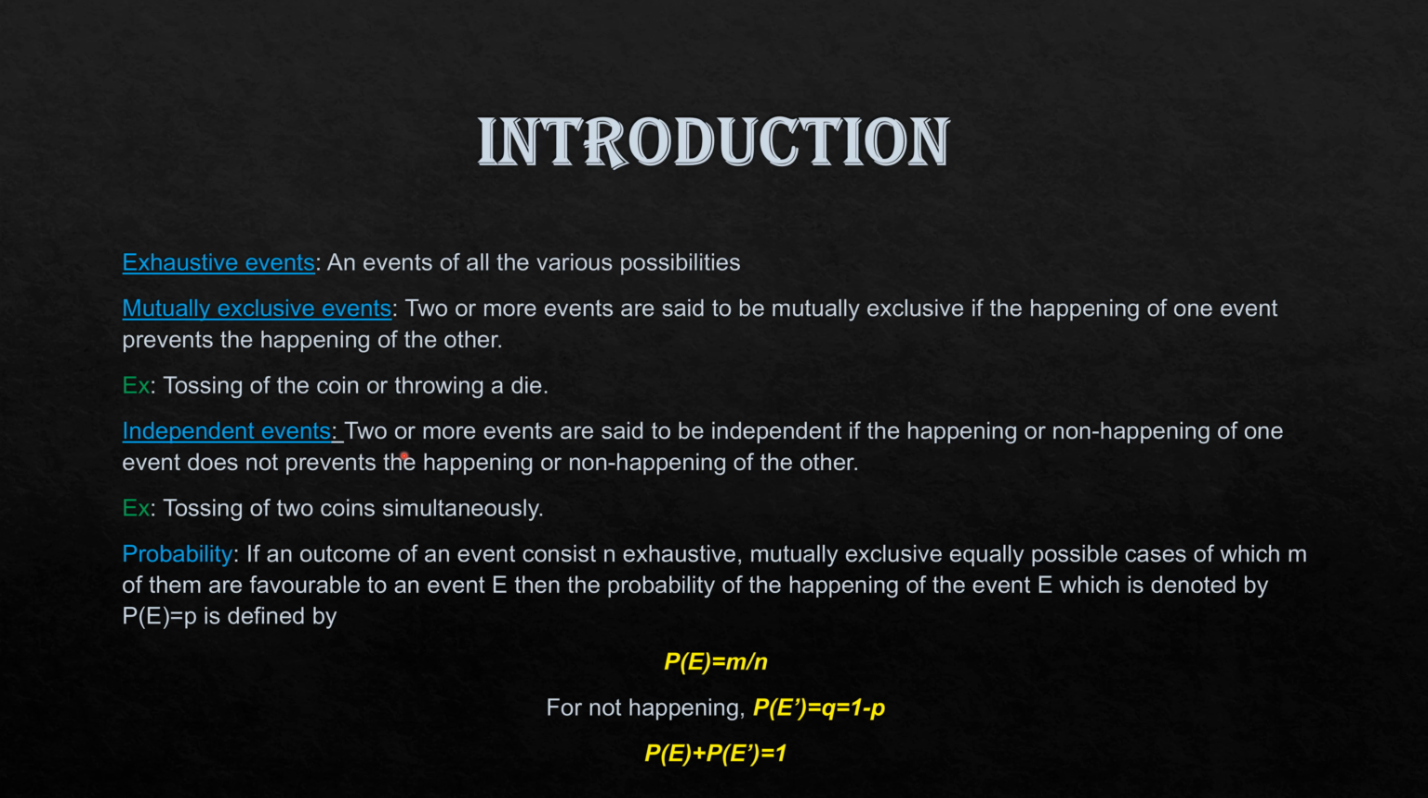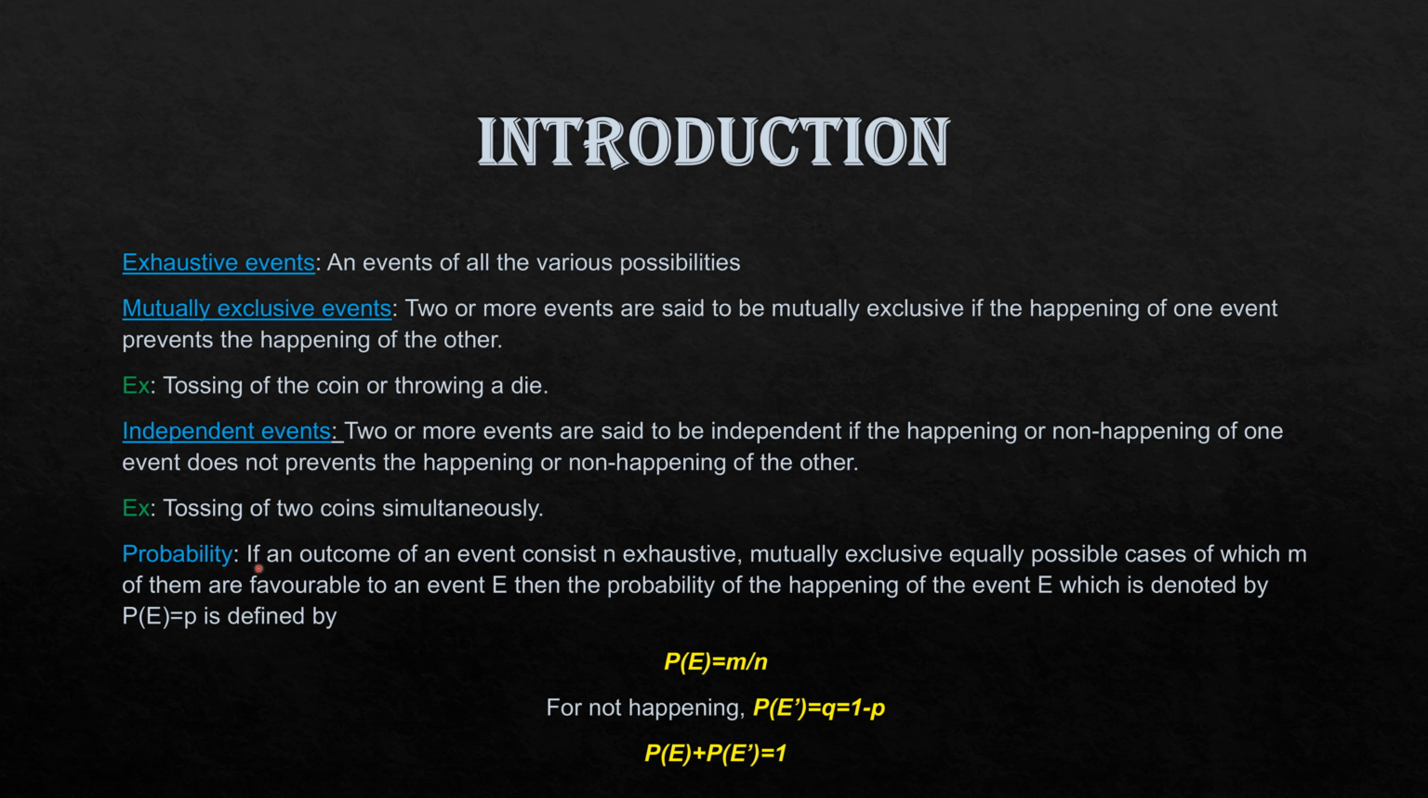Independent events. Two or more events are said to be independent if the happening or non-happening of one event does not prevent the happening or non-happening of the other. Example, tossing of two coins simultaneously.